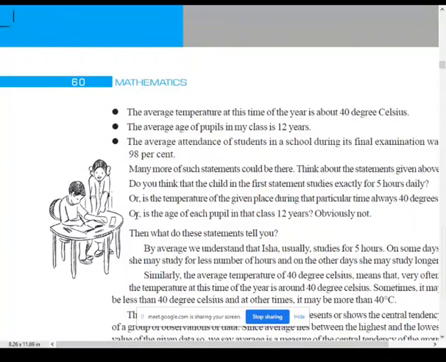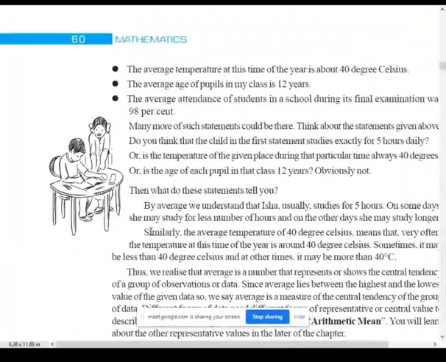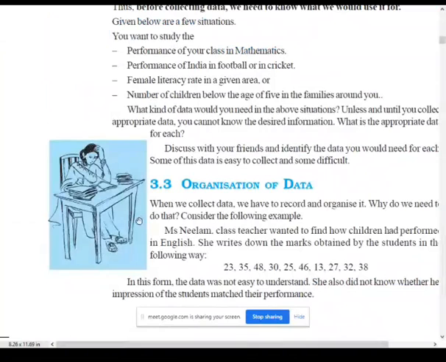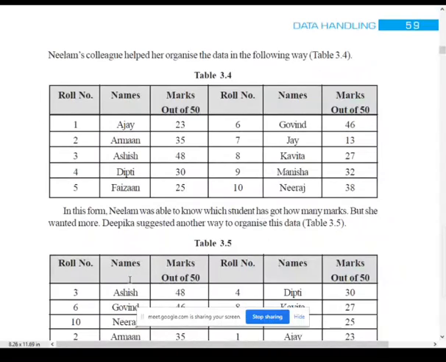Whenever you want to draw any graph, first collection of data, next organization of data, and at last you represent that data in the form of graphs. So these are the main three things.